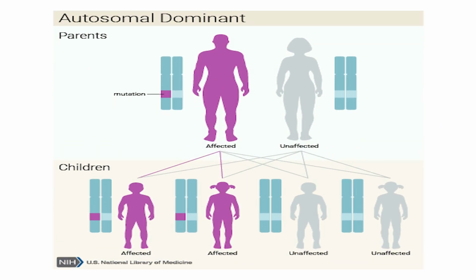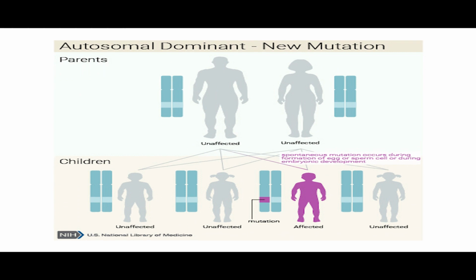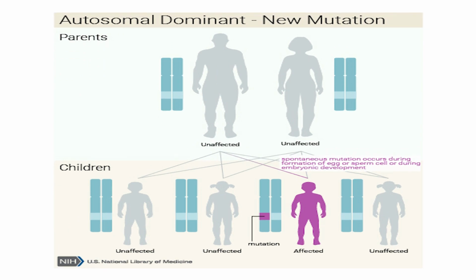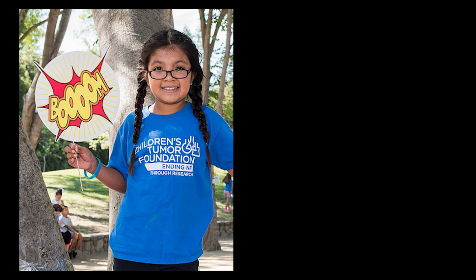NF1 follows an autosomal dominant inheritance pattern. About half of the time, people with NF1 inherit a non-working copy of the NF1 gene from an affected parent. The rest of the time, there is no family history of the disease. Rather, a new mutation in the NF1 gene happens either in the child's parents during egg or sperm production, or soon after fertilization. In either case, the person with NF1 can pass the non-working gene, and the condition, to their children. New mutations in NF1 happen fairly often because the gene is large, making it more likely that a mutation will happen. That leads to another critical question.